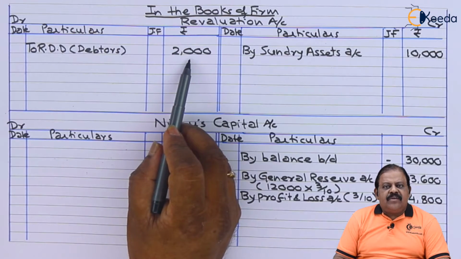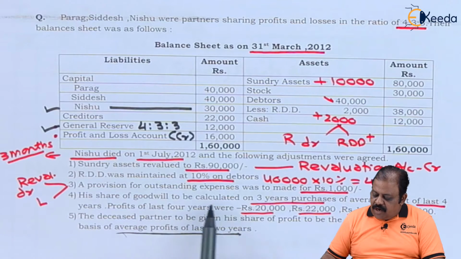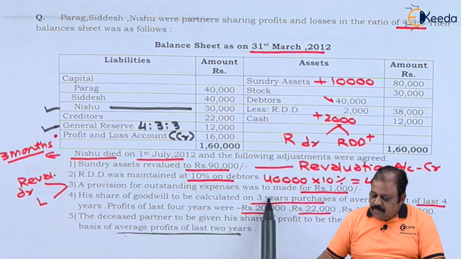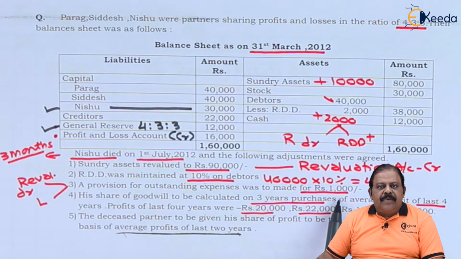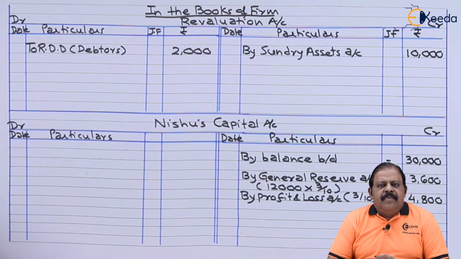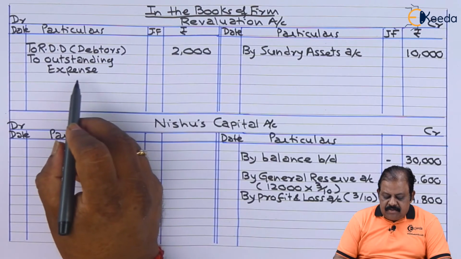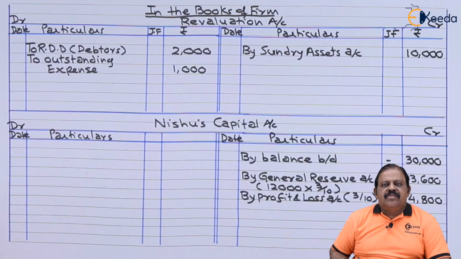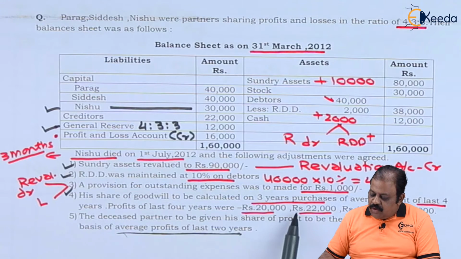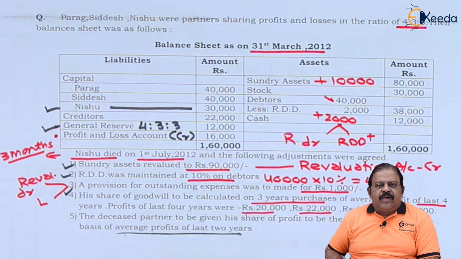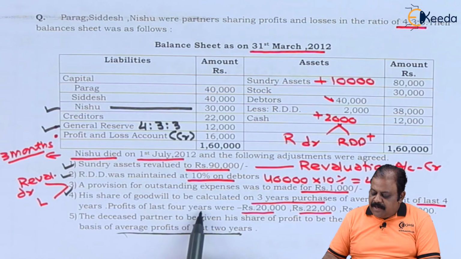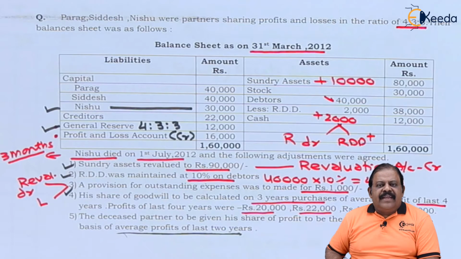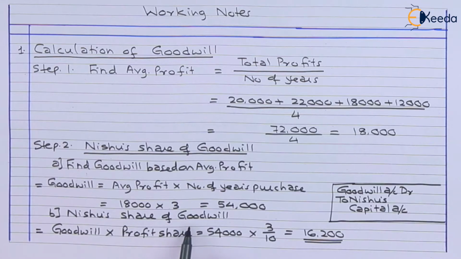Additional RDD required 2,000. A provision for outstanding expenses was to be made for rupees 1,000. This will be debited to revaluation account. Revaluation account debit to outstanding expenses, amount is 1,000. Nishu's share of goodwill will be credited to her account as per adjustment number 4. We have already done the working for calculation of goodwill. Nishu's share of goodwill